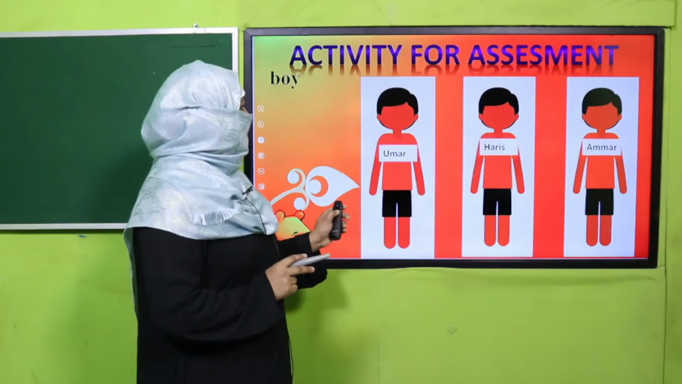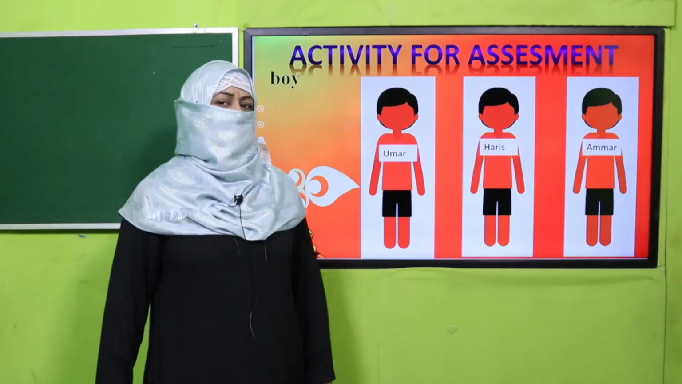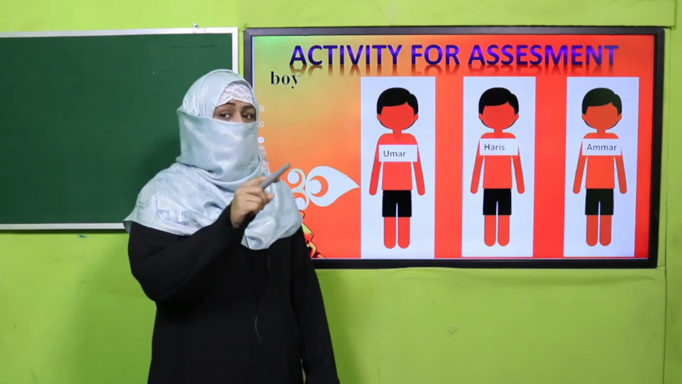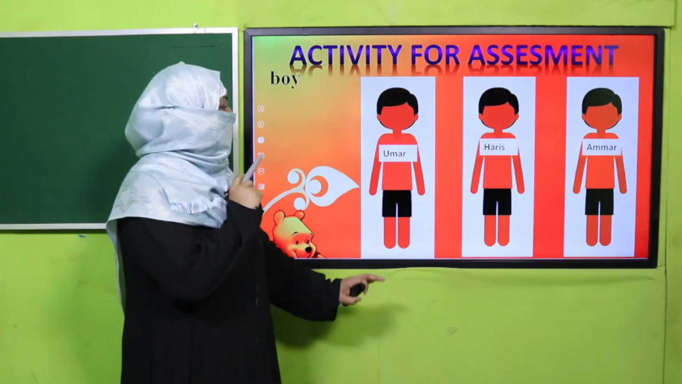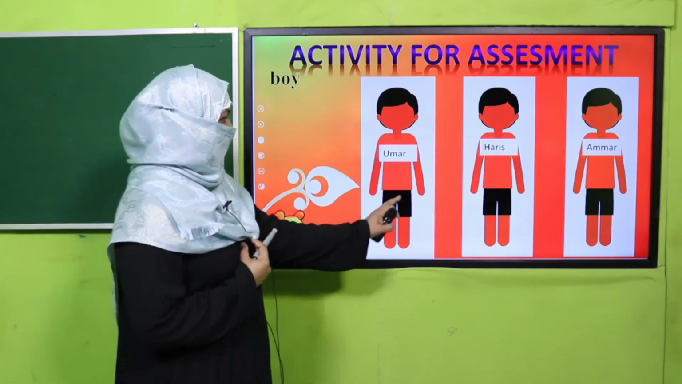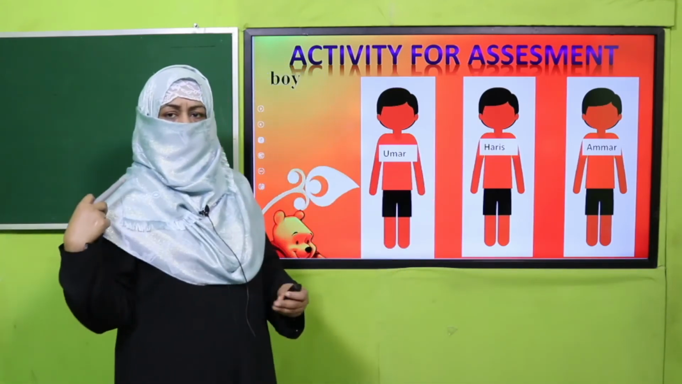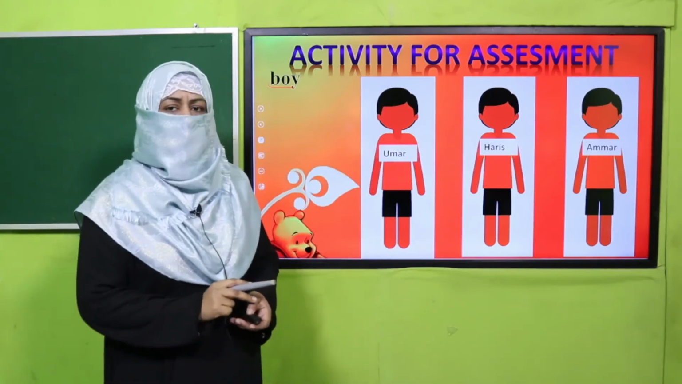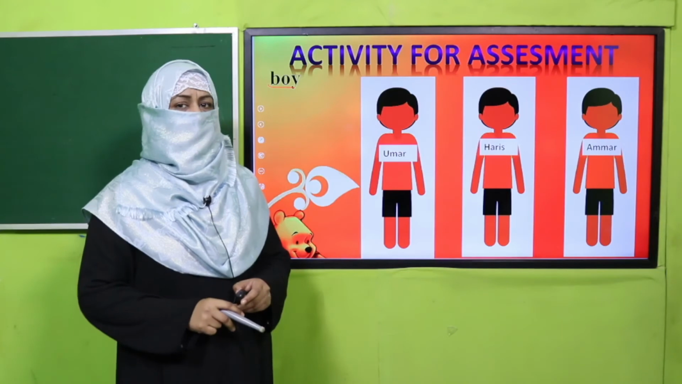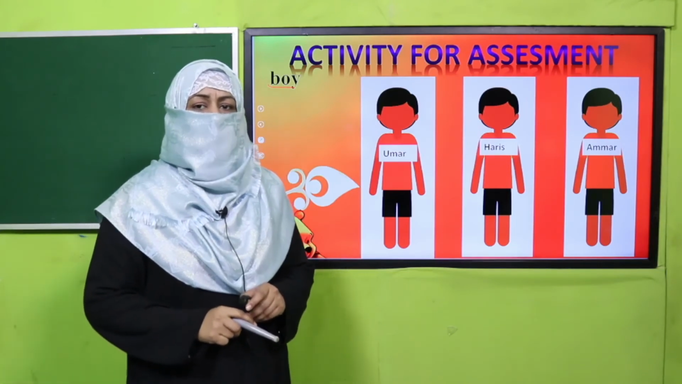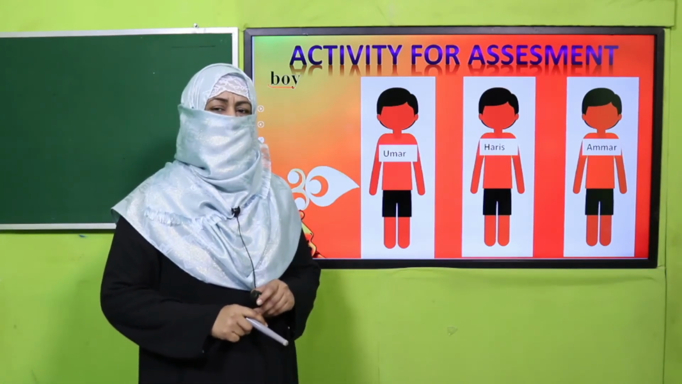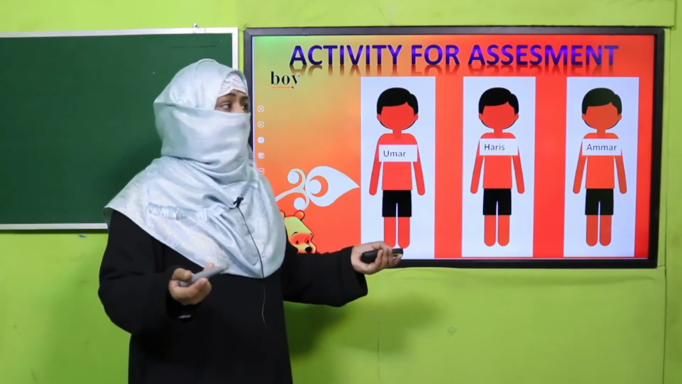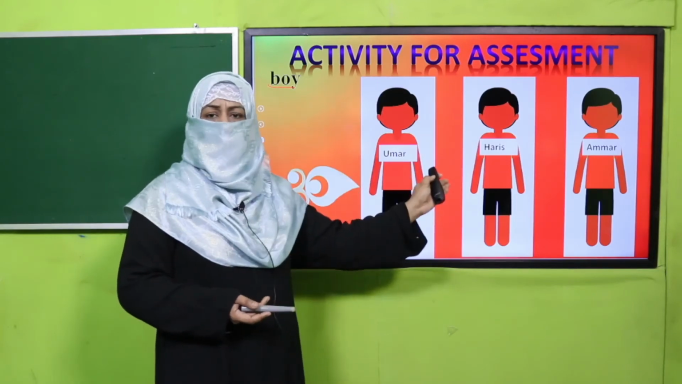Okay. So here is an activity for assessment. Can you differentiate now? Do you understand? Now you will tell me what's going to happen. There are three boys, Umar, Haris and Ammar. And I say, boy, come here. Who will come? If I say, boy, come here, who will come? You tell me, who will come? Yes, any of them, because all are boys. Or maybe all of them rush.